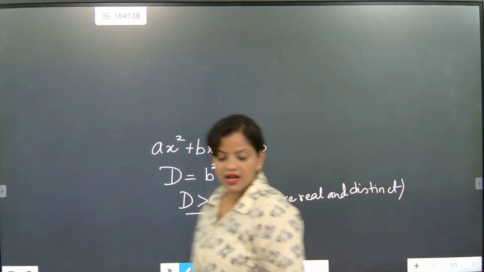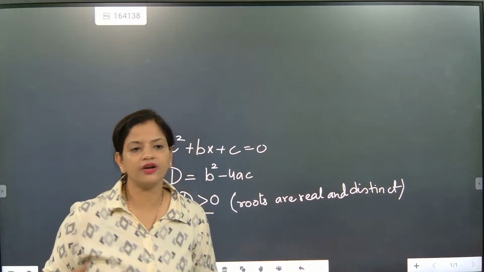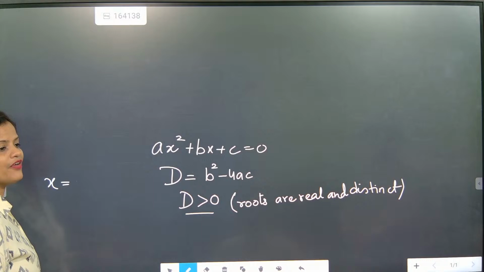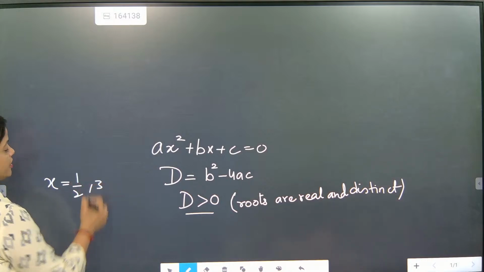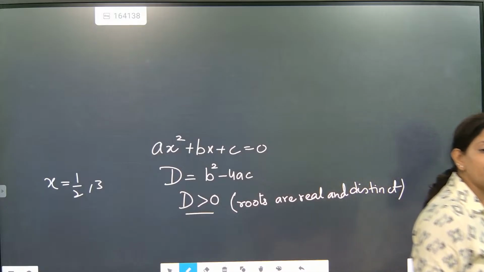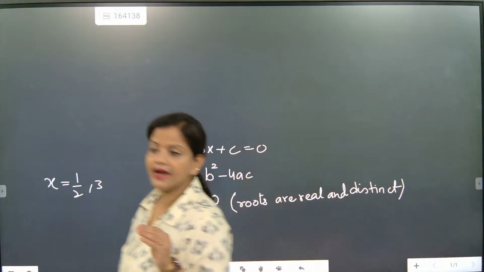Roots are real and distinct, which means two different values. So here we are expecting two values of x. One value of x can be 1 by 2 or 3. Two different values. X will have how many different values? Two different values. So this is called real and distinct.